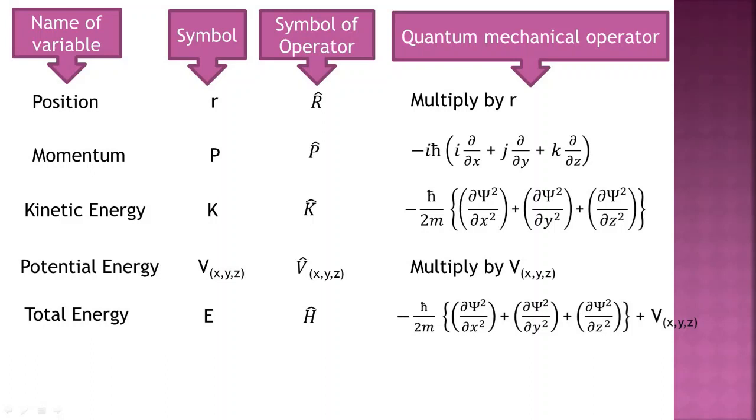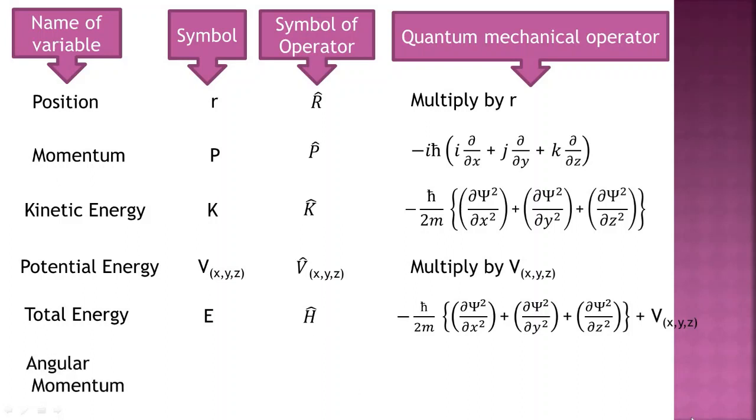It is represented by the equation minus h cross upon 2m into del psi square upon del x square plus del psi square upon del y square plus del psi square upon del z square plus V(x, y, z). This is the equation we use to calculate the total energy of any microscopic particle in quantum mechanics.